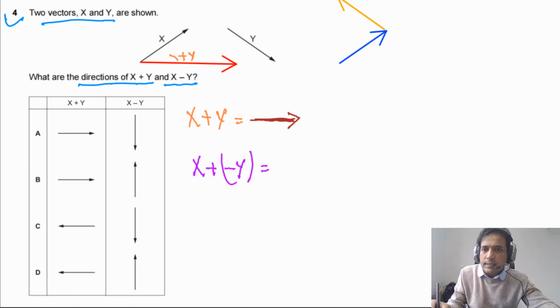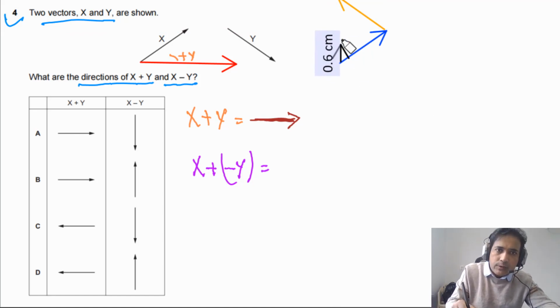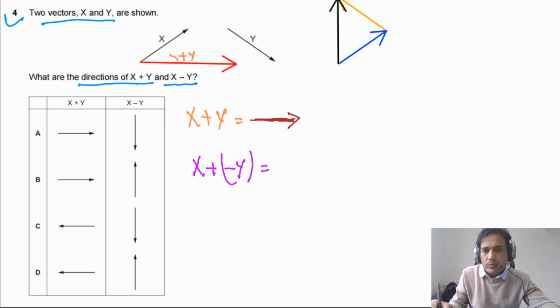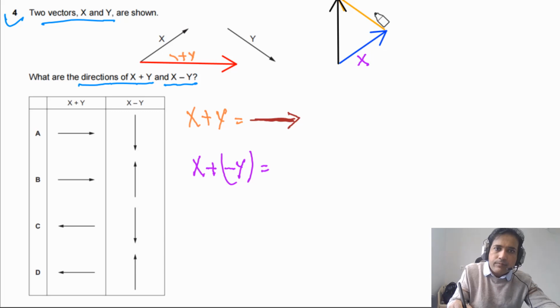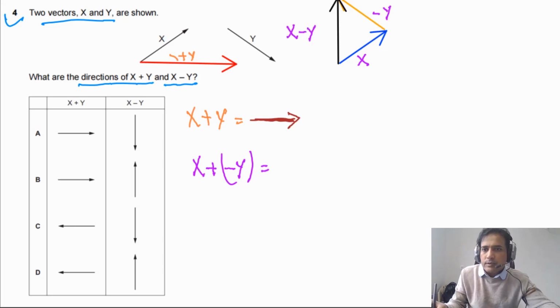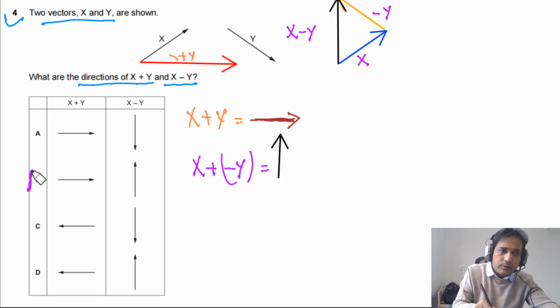So in this case, you can see the resultant vector is from the tail of first to the head of the last vector. So this is how we can add them together. So here this one is x and this is minus y. So this is x minus y. So the resultant vector is this one. Now if you look at the given options, answer should be B.